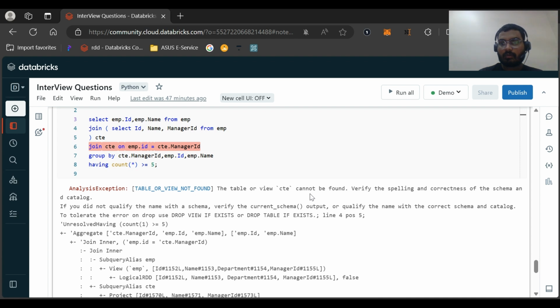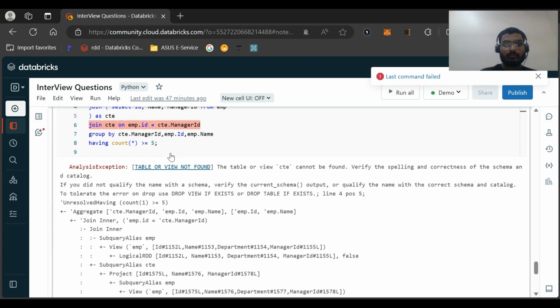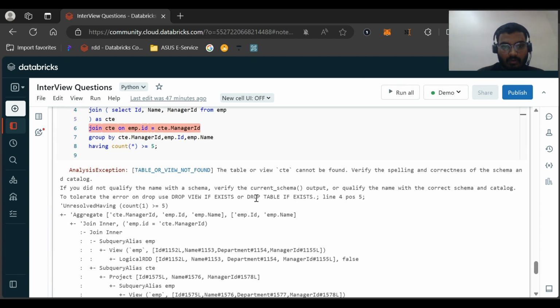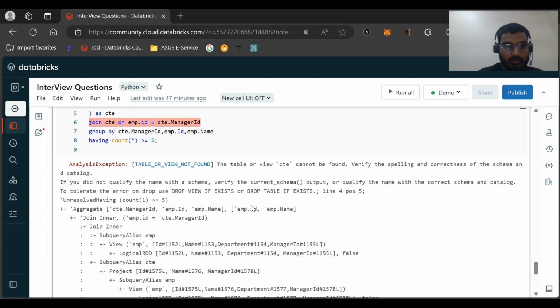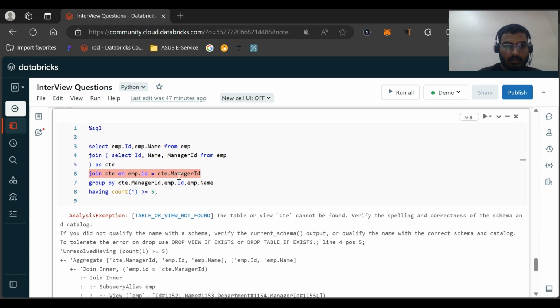The table or view cannot be found. Verify the spelling and correctness of the schema and catalog. Let me check. I think it is on CTE.